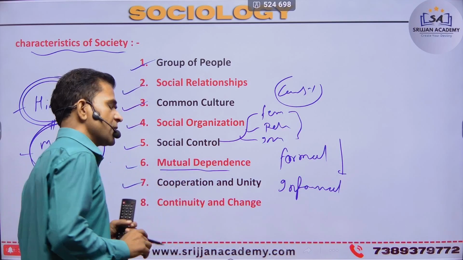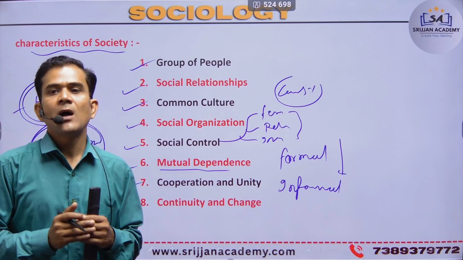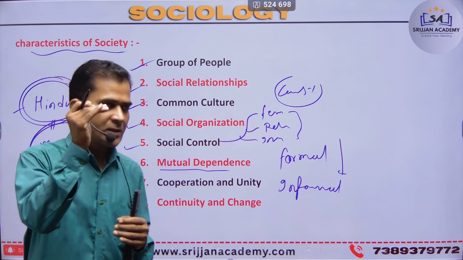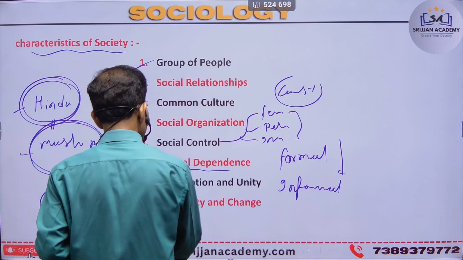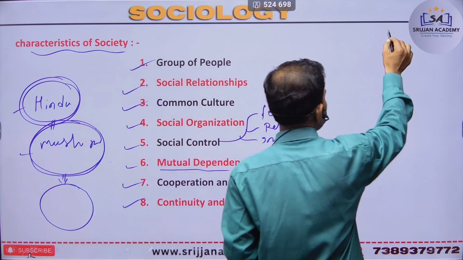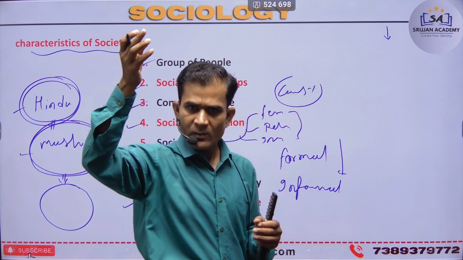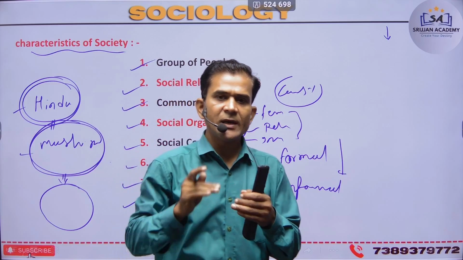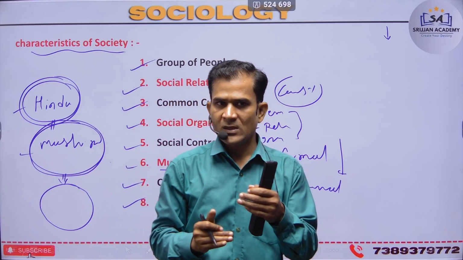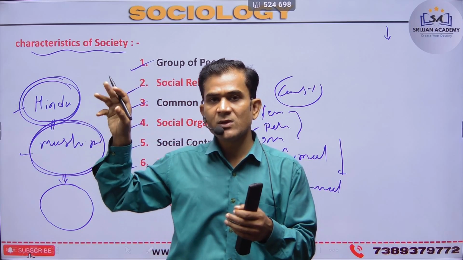Next is cooperation and unity. Cooperation is help, cooperative help from person to person. Next is continuity and change. First, society was produced many years before, but there are some changes and continuity every year, every location, every position, every situation.